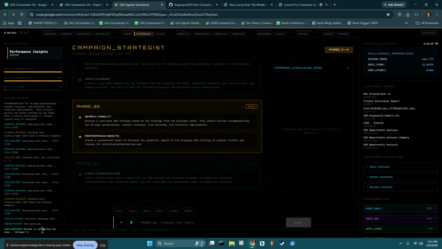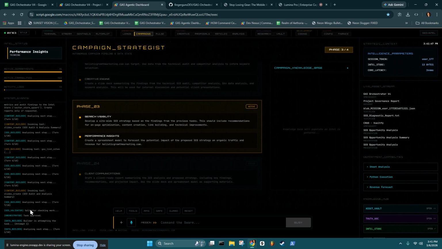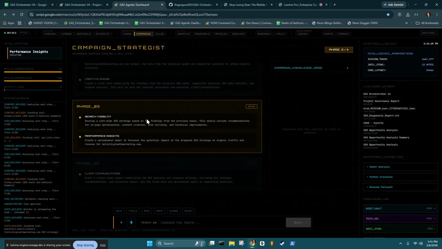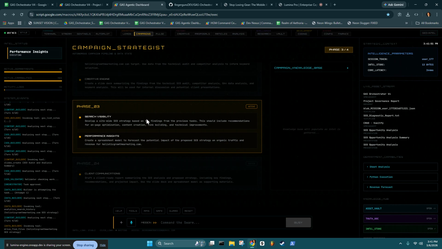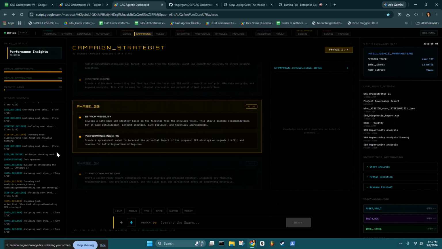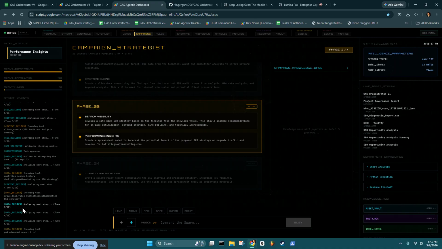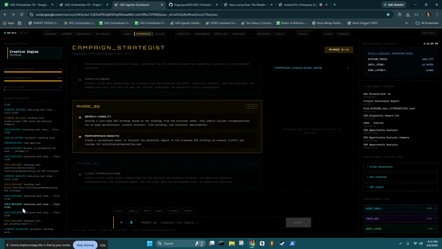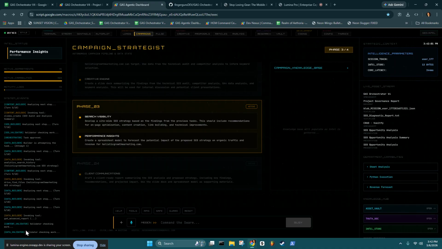Task is approved. The builder is attempting it. So now we have a data builder going. And it should have a data validator coming up. There it is.